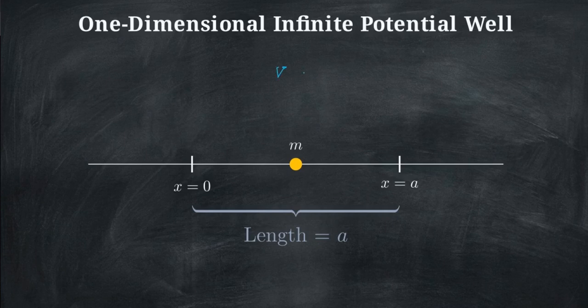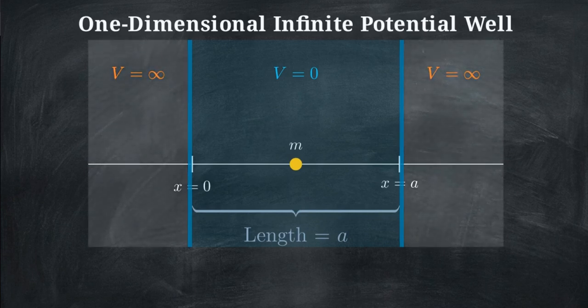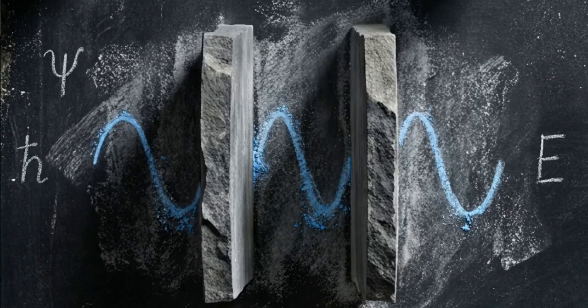But to keep the particle trapped, we have to build walls. We make these walls completely non-penetrable by setting the potential energy to infinity outside the box. This drives the probability of finding the particle anywhere outside this defined space to absolute 0. The particle is entirely locked inside. Applying these rigid physical constraints is what forces the math to behave in very specific ways.